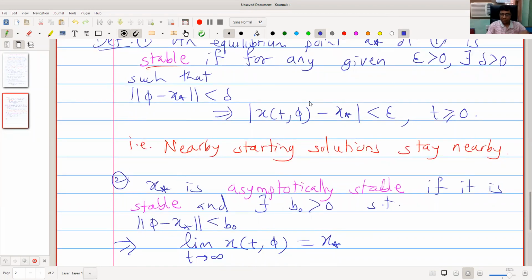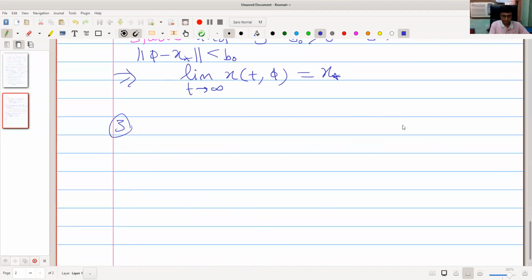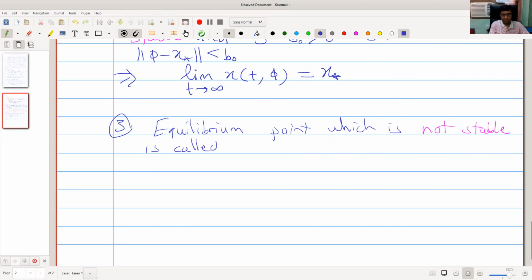So an equilibrium point which is not stable is called unstable.